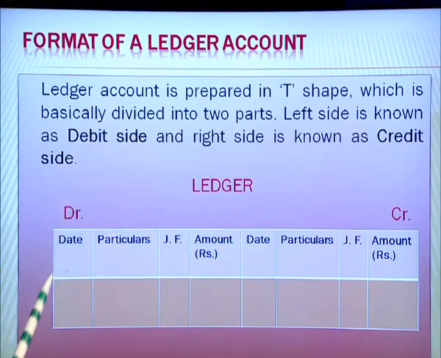Under the date we write the date on which the transaction takes place. Under particulars we write about the transaction particulars. The journal folio tells us the page number on which the entry exists in the journal, and then finally the amount. And similarly, if it has a credit balance, then we transfer it to the credit side.